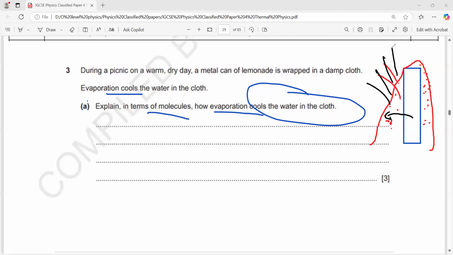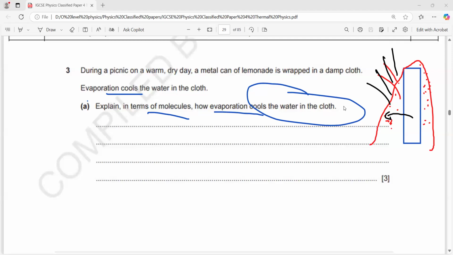Same thing, if you have a metal can and you don't have a refrigerator, just take a cloth, make it wet, wrap it around the metal can and leave it for some time. You'll find the metal can will cool down. It's not like it will be refrigerated, but it will cool down below the room temperature. If the room temperature is, let's say, 30, the metal can temperature might be 24 or 25. A sensation will be there that it is cold. If we take tea and put a wet cloth on it, it will cool down. Yes, definitely.